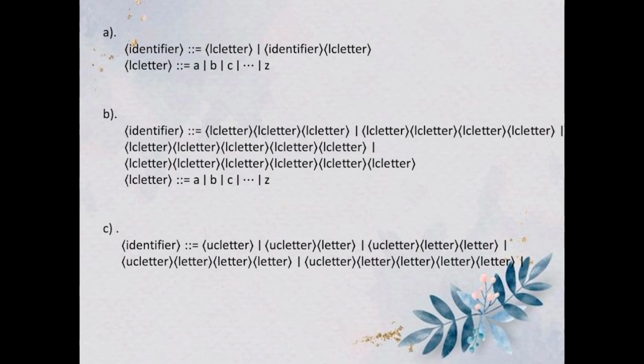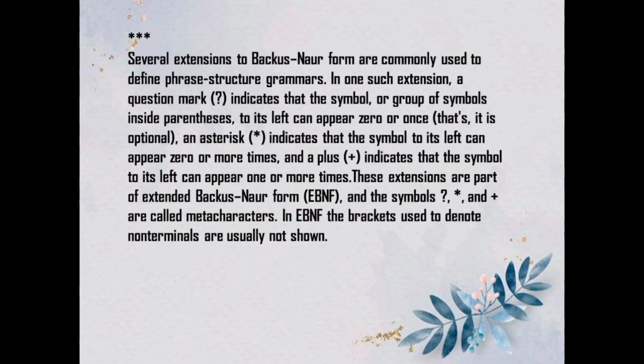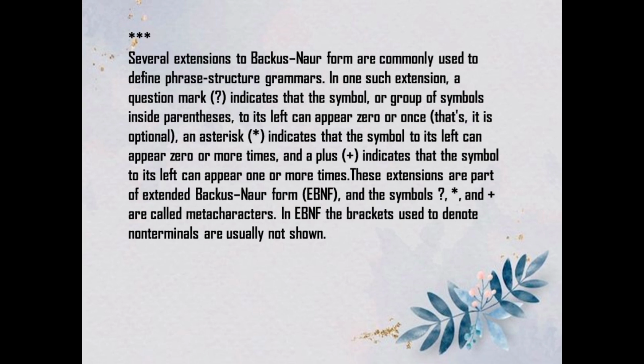These solutions are as followed. Now, several expressions we know from are commonly used to define phrase structure grammar. In one such expression, a question mark indicates that the symbol or group of symbols inside parentheses is optional, and an asterisk indicates that the symbol to its left can appear zero or more times. A plus indicates that the symbol to its left can appear one or more times.